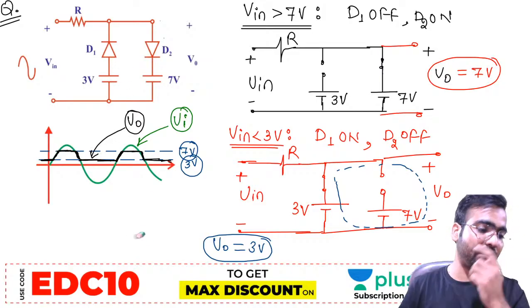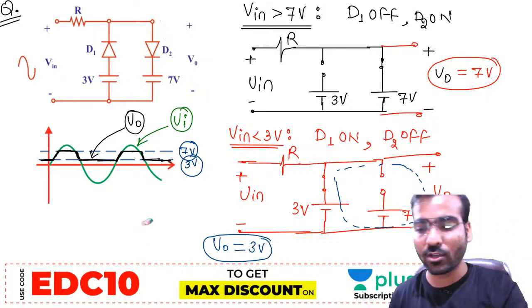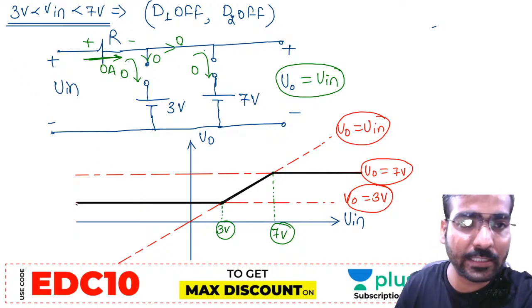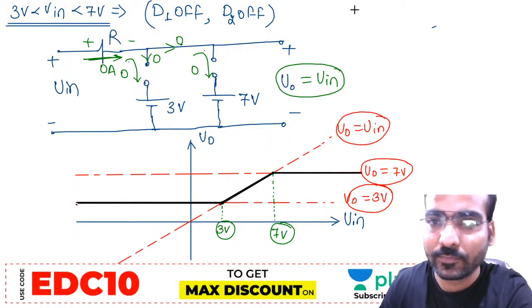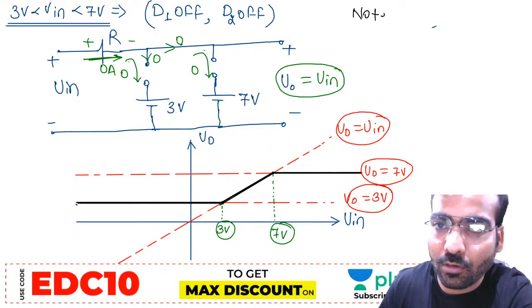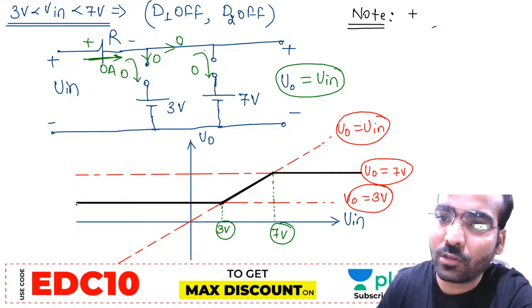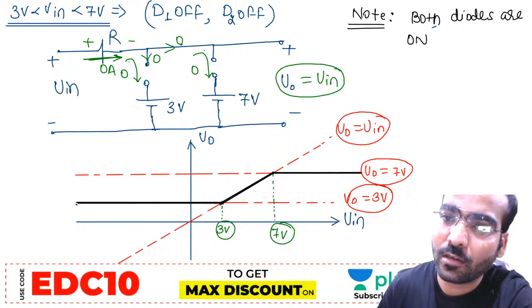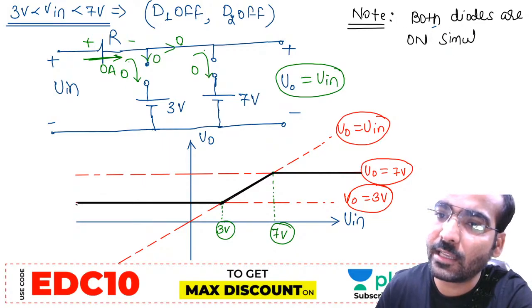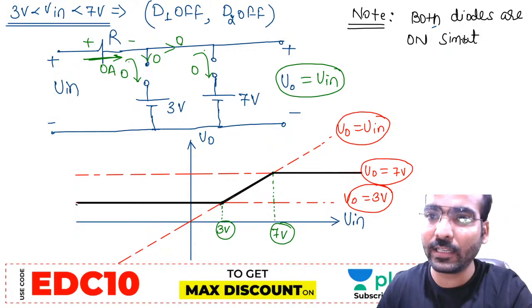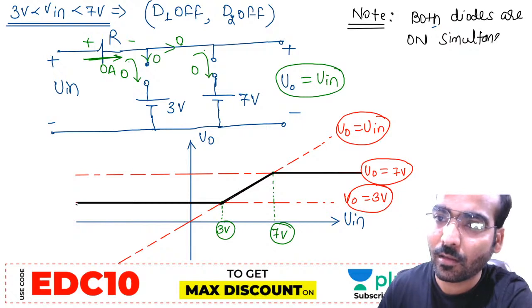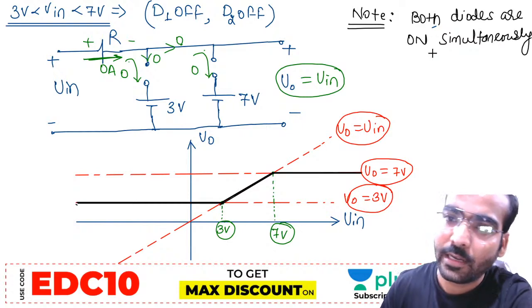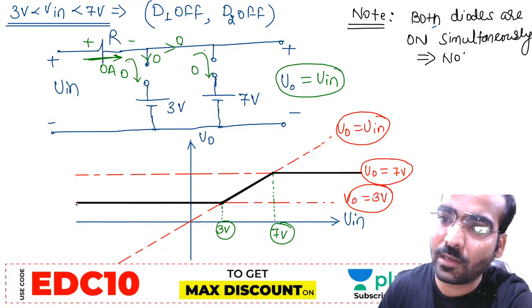Are you getting what I am saying? Yes or no? So what is the note of this question? Note: both diodes on simultaneously is not possible in this circuit.